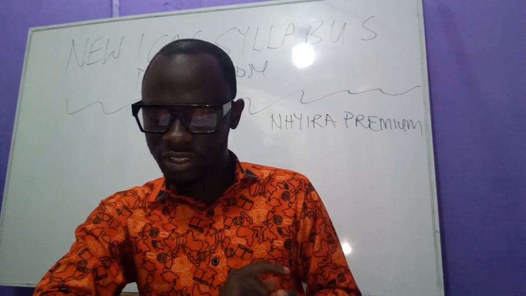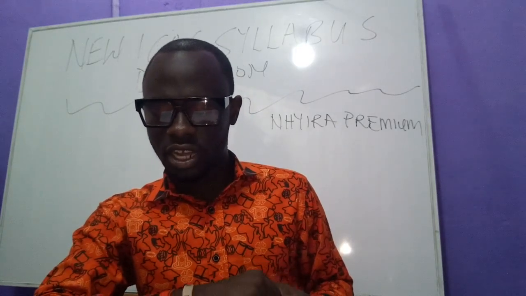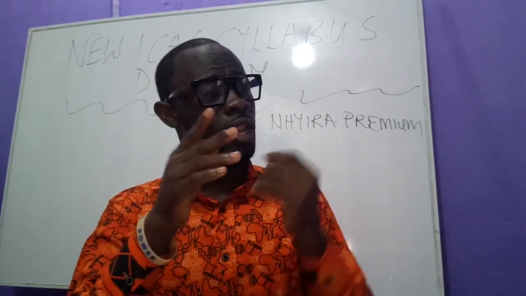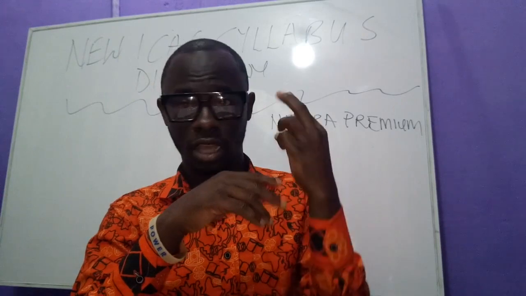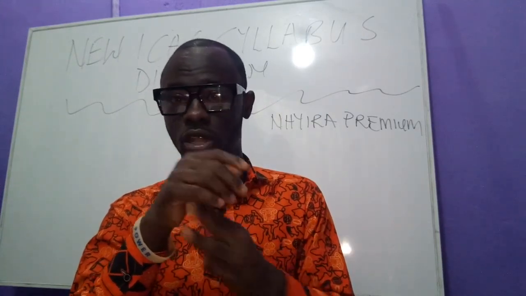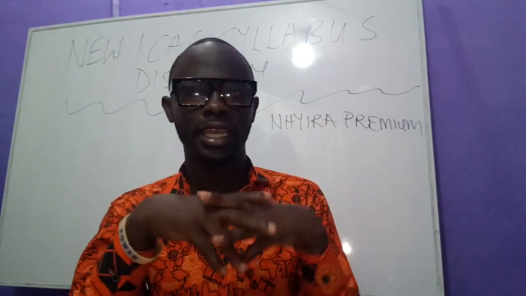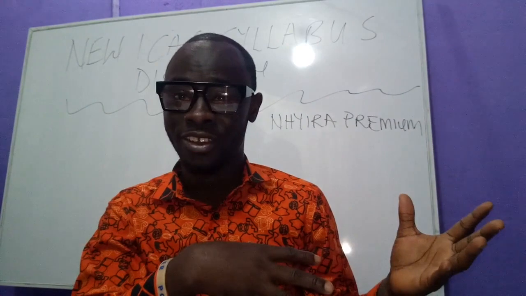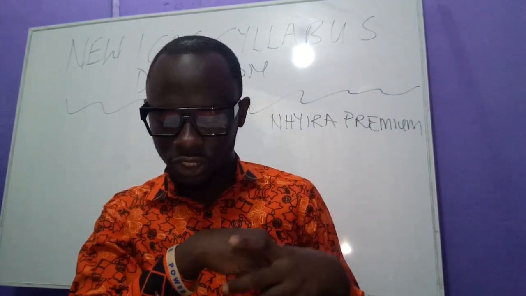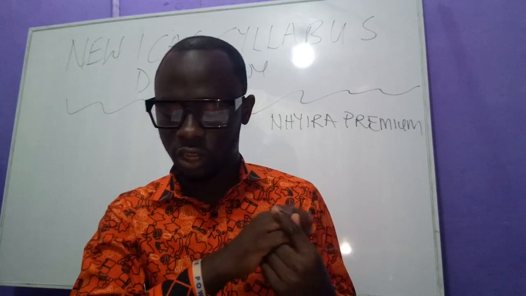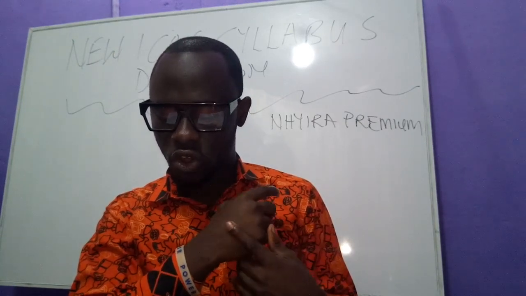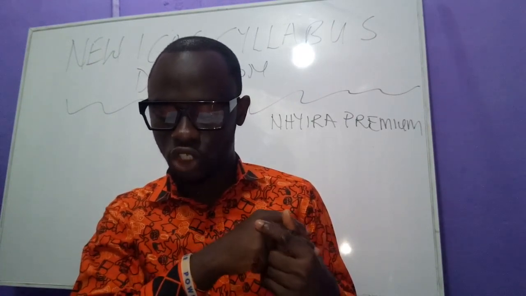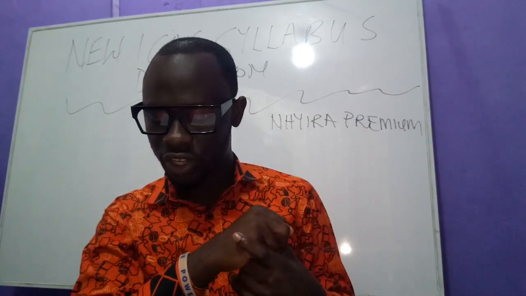Then some new accounting standards, based on the International Accounting Standards Board's current developments, have been introduced in financial reporting. In addition to IAS 2, IAS 8, IAS 12, 16, 17, 20, 22, the list goes on, you're going to have some new accounting standards that you're going to be learning. Things such as IAS 41, agriculture, IFRS 6, exploration for and evaluation of mineral resources, IFRS 11 joint arrangements, IFRS 12 disclosure of interests in other entities.